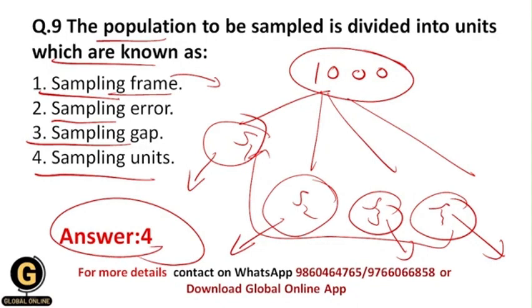And all of you now understood that sampling error is caused because of the wrong selection of sample size, and as well because of the wrong selection of the sampling technique that we are going to see in the next video, so don't worry. And sampling gap means the gap which is there between the sampling procedures.